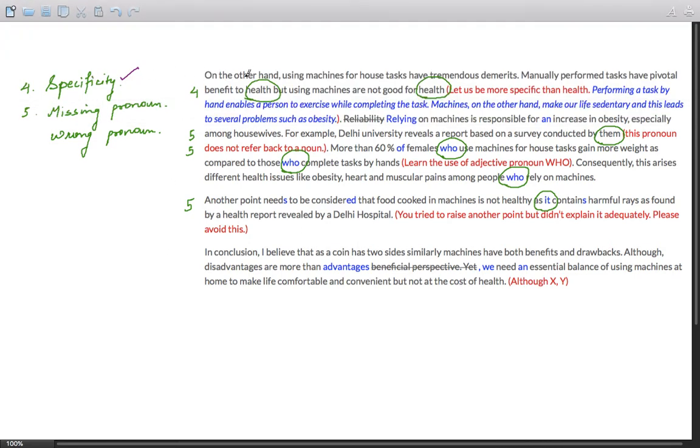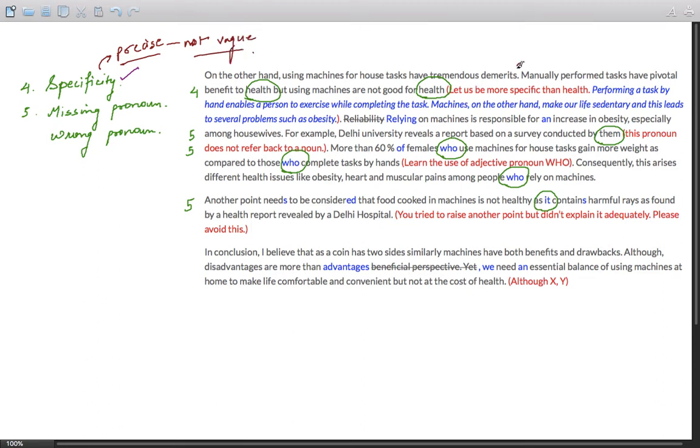Specificity. What do we mean by specificity? IELTS people want you to write a precise response. What is a precise response? Any response which is not open to interpretation. So you are writing something which is not vague, and it is not leaving any scope for interpretation.